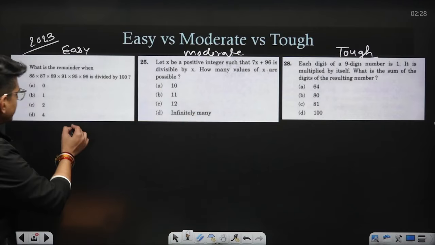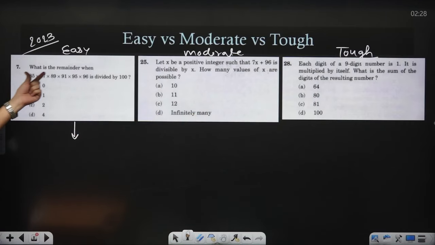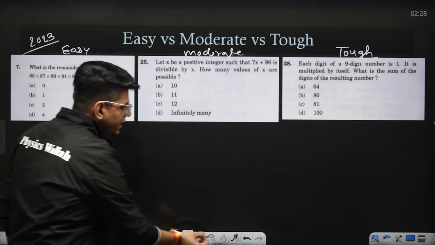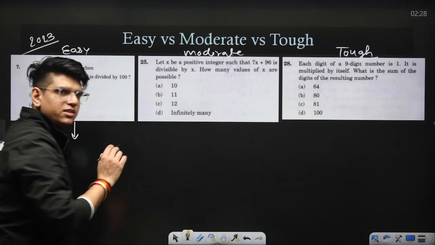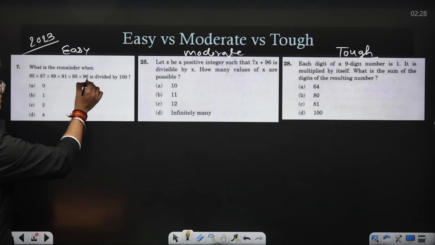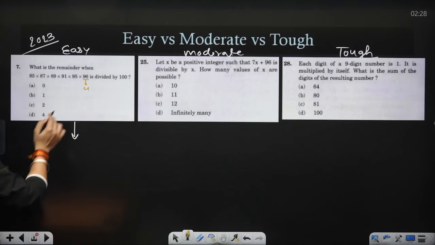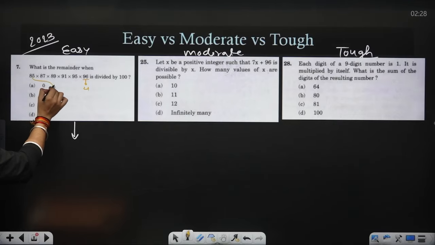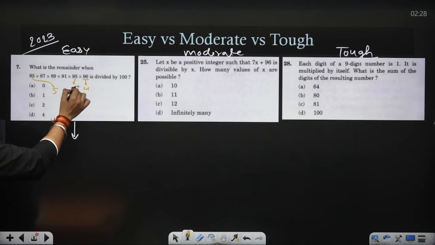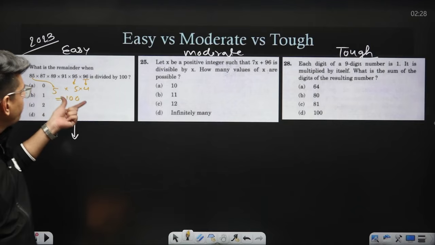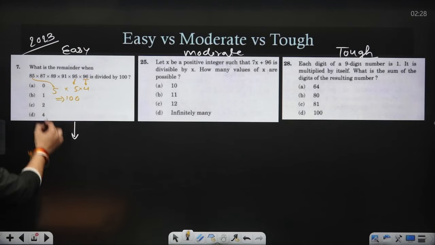See, how to solve this question? The question is asking what is the remainder when this multiplication is divided by 100. In most remainder questions, if one of the options is 0, mostly we will get the remainder as 0. See, in 96, we have a 4. 96 is a multiple of 4. In 85, we have a 5. And in 95, we have a 5. If you multiply all these, this comes out to be 100. So this whole multiplication is a multiple of 100. So when you divide this by 100, the remainder will be 0.